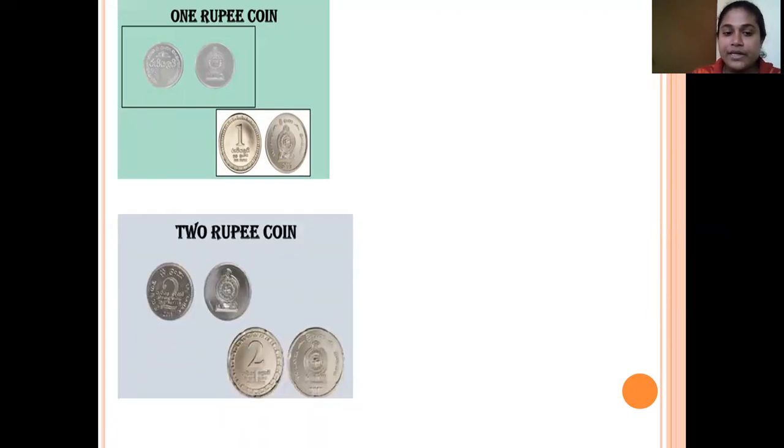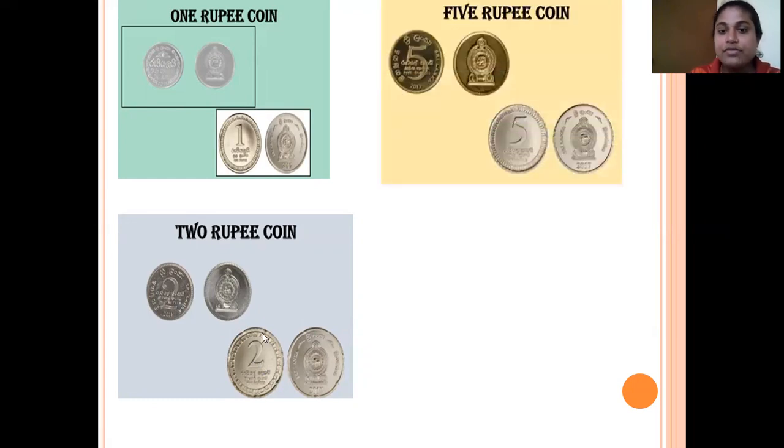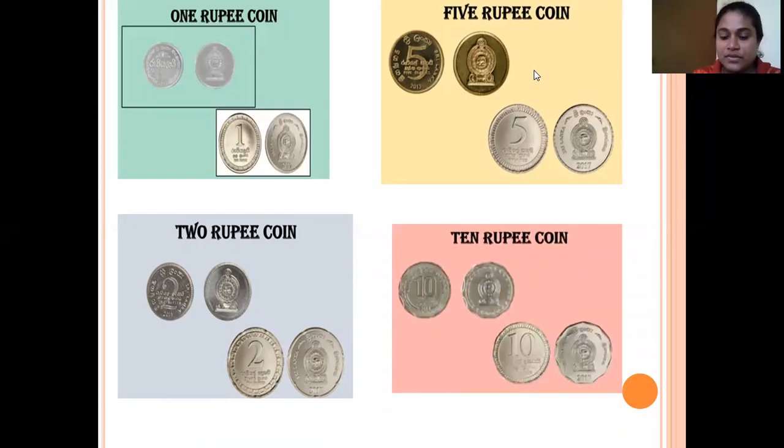This is the 2 rupee coin. That is also the same. We have one little bit bigger 2 rupee coin and the smaller one with small differences. This is the 5 rupee coin. You may have seen both. One is bronze in color and the other one is silver color. That is the 5 rupee coin. And this is the 10 rupee coin.